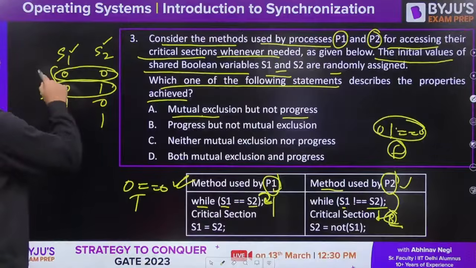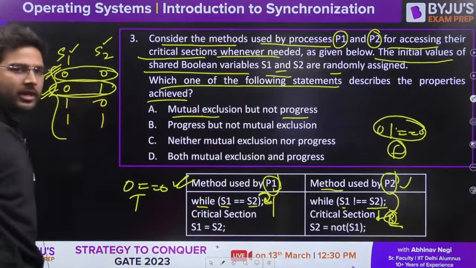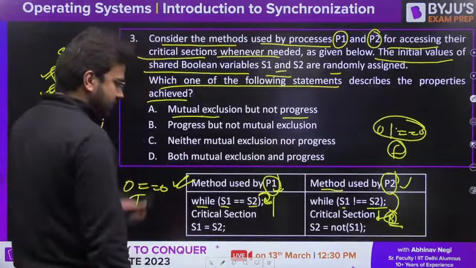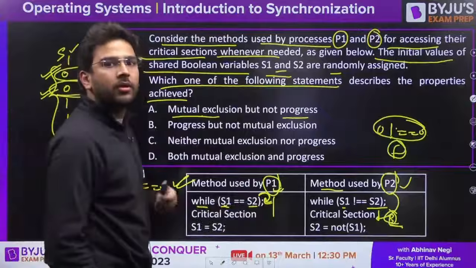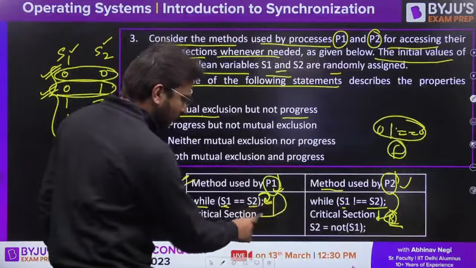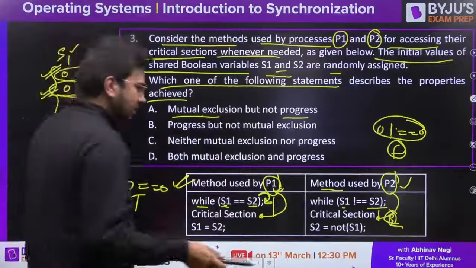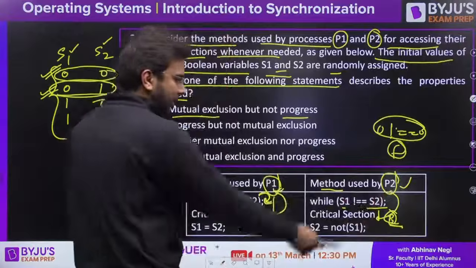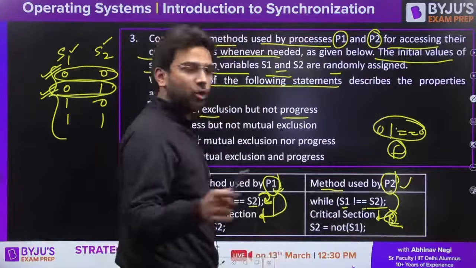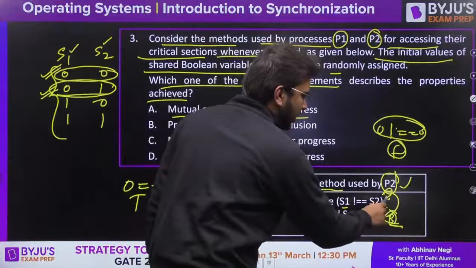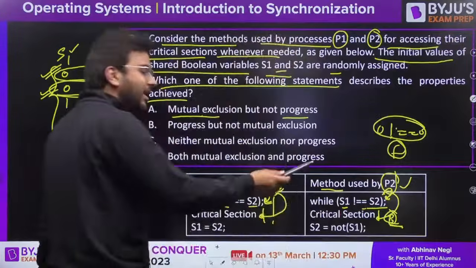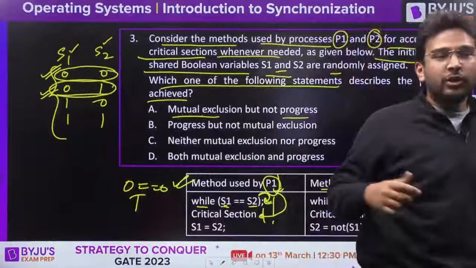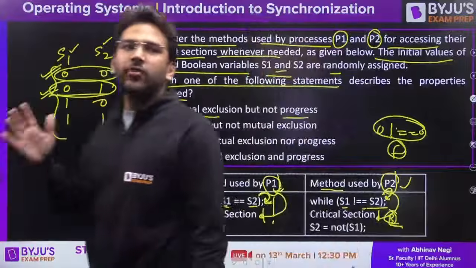Let's take this one. Let's say 0, 1. Now if it is 0, 1, let's say P1 is executing again first. So 0 is equal to 1, false. So in that case, P1 will access the critical section, correct? Now let's say P1 got preempted here. Now execute P2. 0 is not equal to 1, it is true. That means P2 will do busy waiting here. It is not able to proceed further. Again at a time, one process is present in the critical section, which is P1 in this case. So that means mutual exclusion is satisfied here.